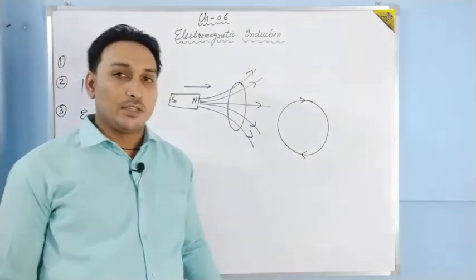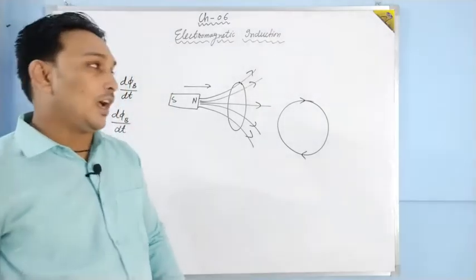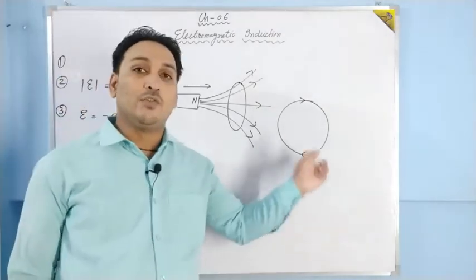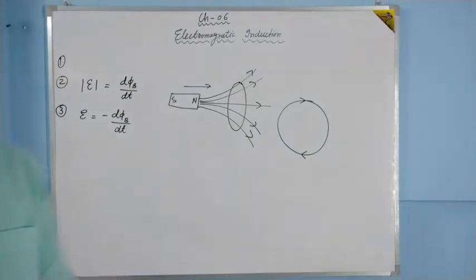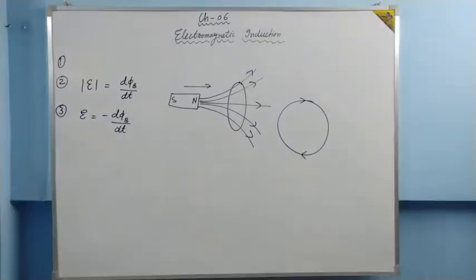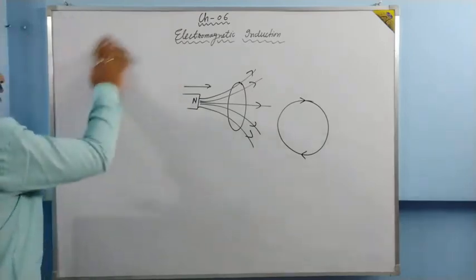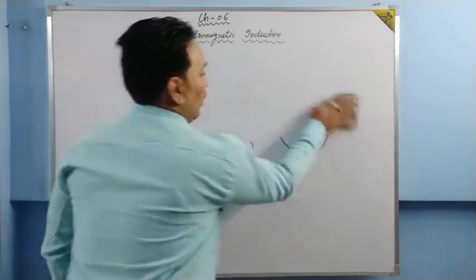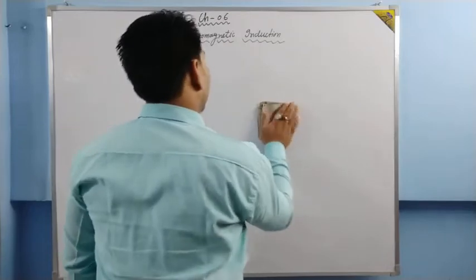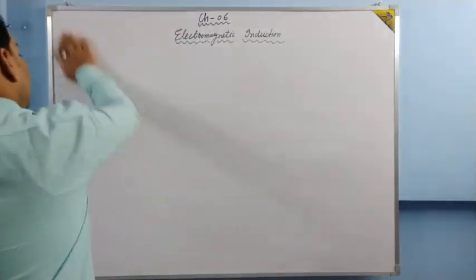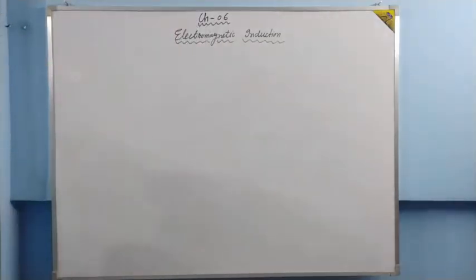Okay. Now let us discuss this and understand how that charge gets energy to move in the circuit. Let me remove all this. From where does the charge get energy to move in the circuit? This is the question. Okay, let us see.